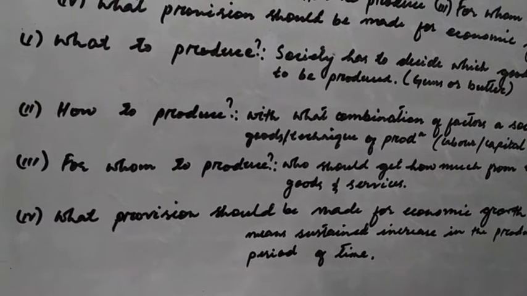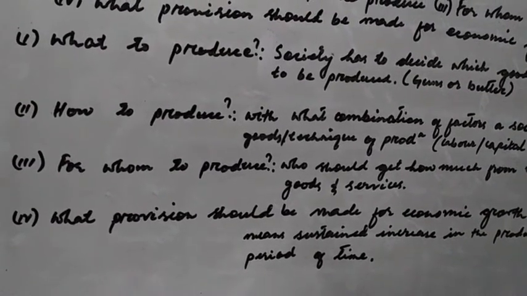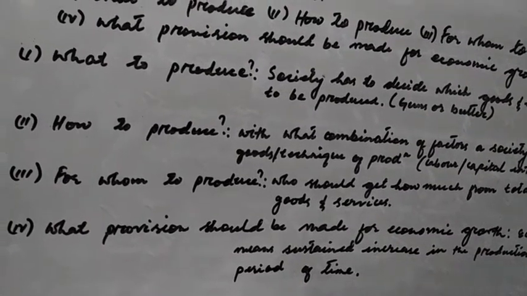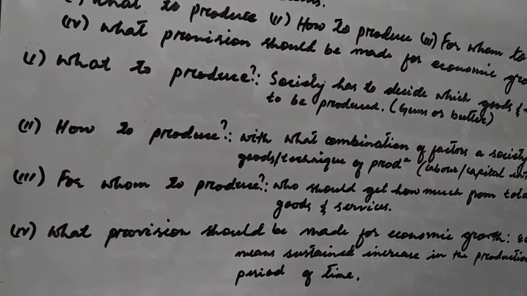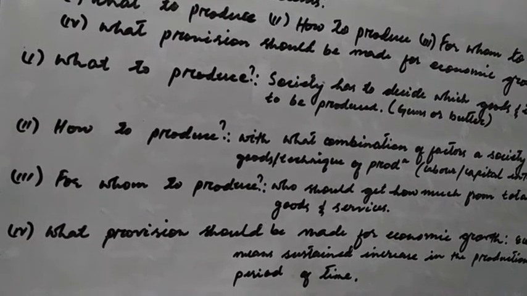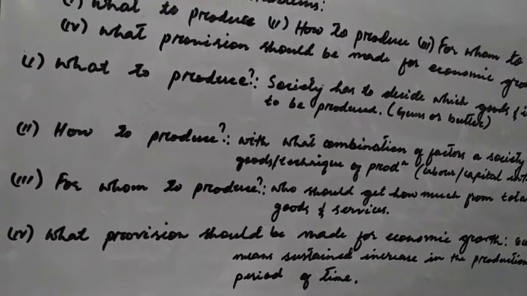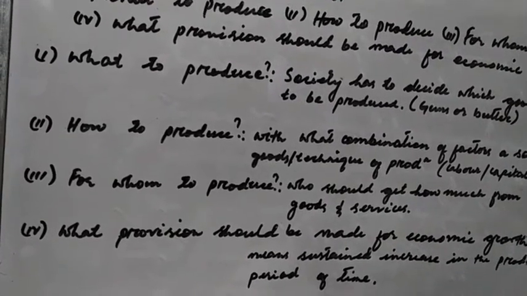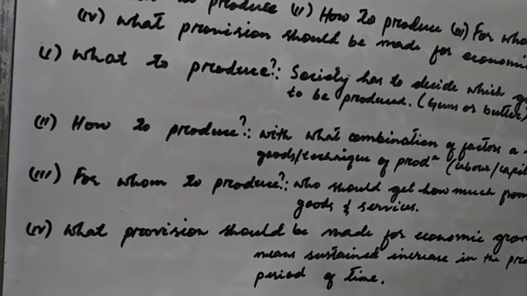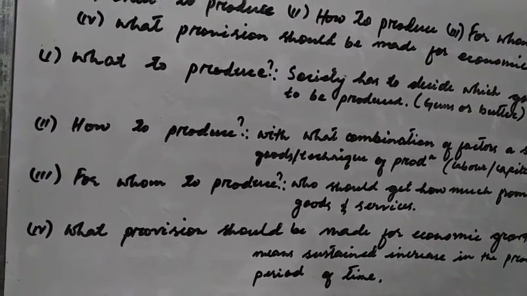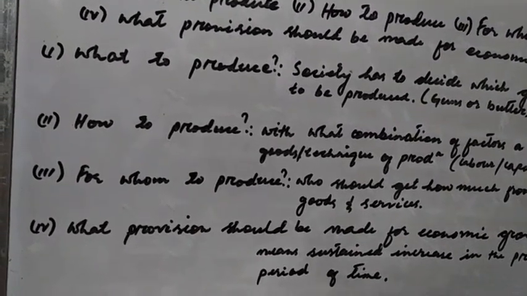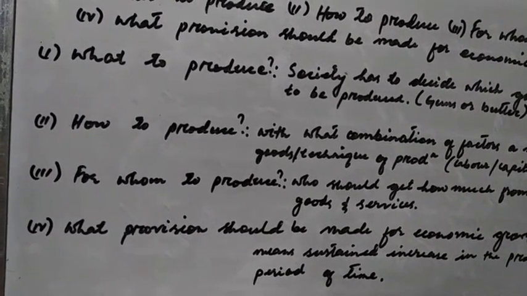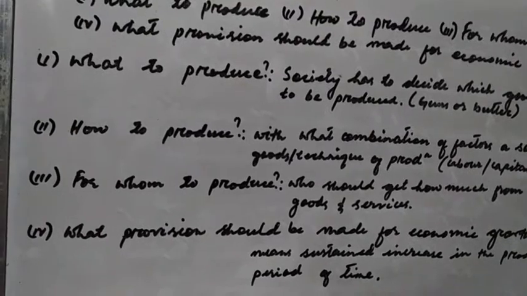So the greater the inequalities in the distribution of money incomes, we will see that there will be greater inequalities in the distribution of national output. So they are positively related. If there are inequalities in the distribution of income, then there will be increased or greater inequalities in the distribution of national output.